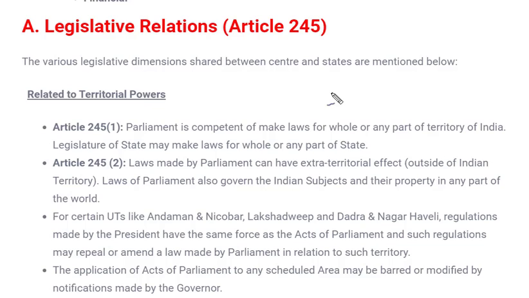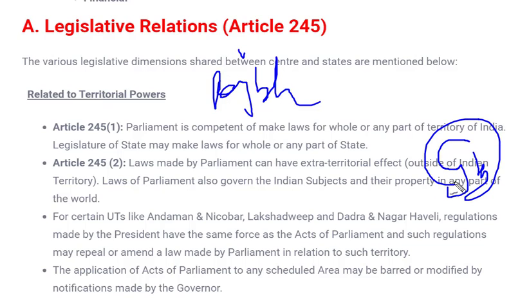If powers are given to the center, then in that case also laws will be made by Parliament. Although they may not last for a lifetime, for the period of national emergency laws can be made by the center. And whenever Rajya Sabha passes a resolution that a particular law has to be made in that state which is of national interest.